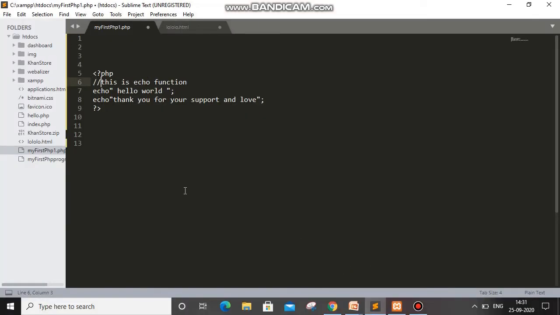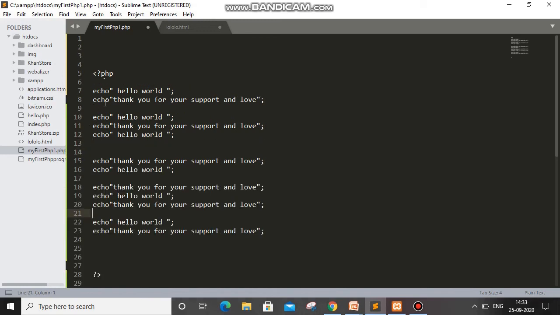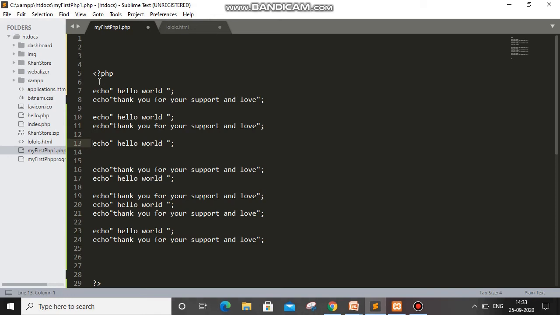Suppose that we have 1000 lines of code. Suppose I copy these two lines, Control C, and paste it with Control V several times. Suppose we want to comment these two lines. So what we have to do here is comment: we put a single slash and asterisk, and we comment till here.